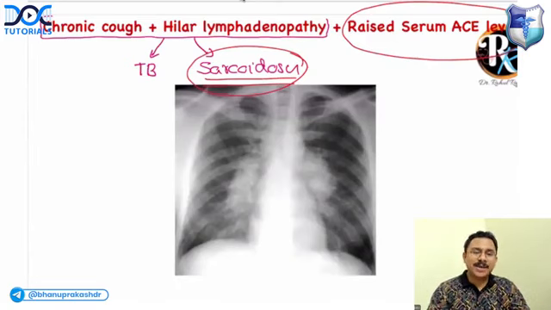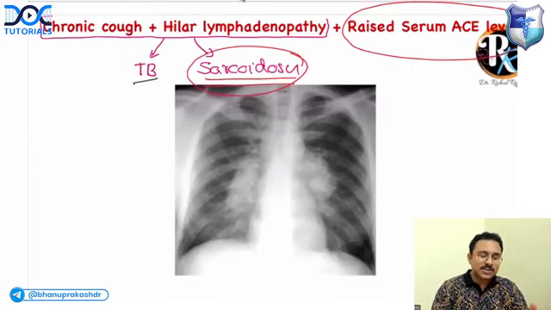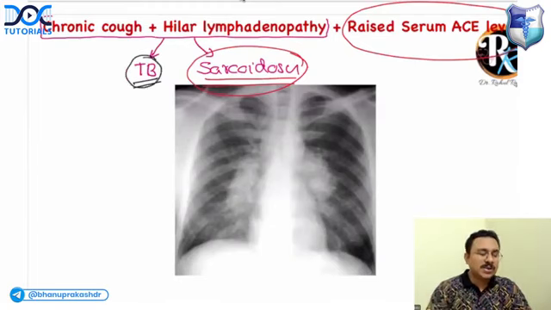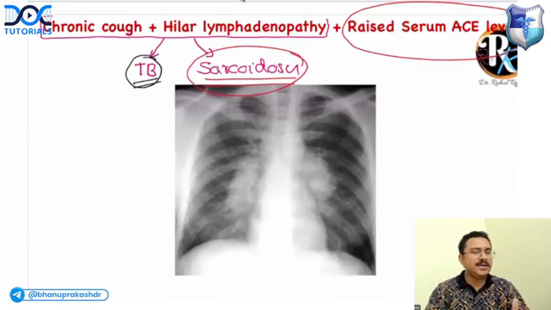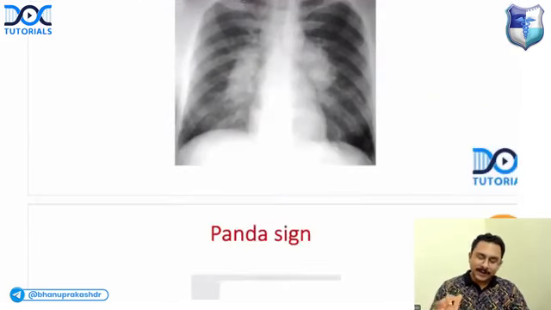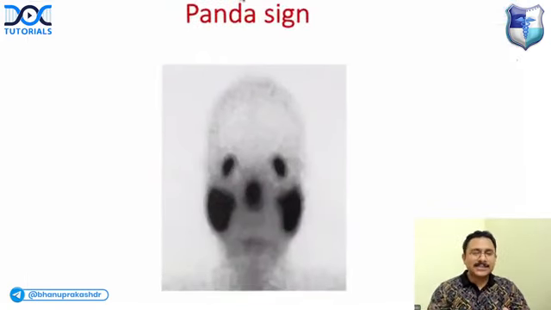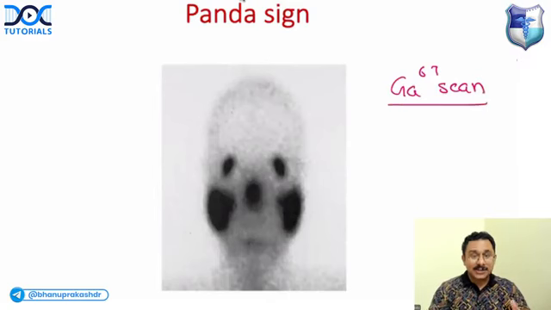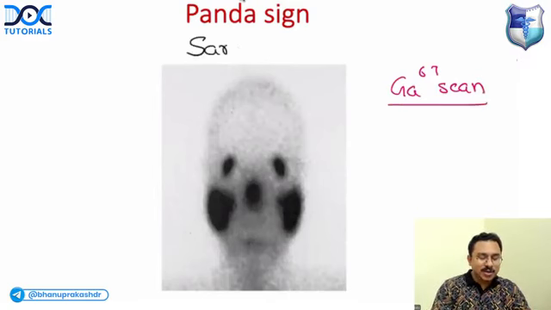But if it is mentioned that CB-NAT from the lymph node aspirate, you are doing GeneXpert, also known as CB-NAT, and if that is positive, it is tuberculosis. So if the lymph node aspirate CB-NAT or GeneXpert is positive, it is tuberculosis. If serum angiotensin converting enzyme is elevated, it is sarcoidosis. Understood? Right. Now, next is panda sign. If you do the gallium-67 scan and you get a panda sign, sometimes lambda sign, this is a feature of which condition? Again, PYQ, it is sarcoidosis.